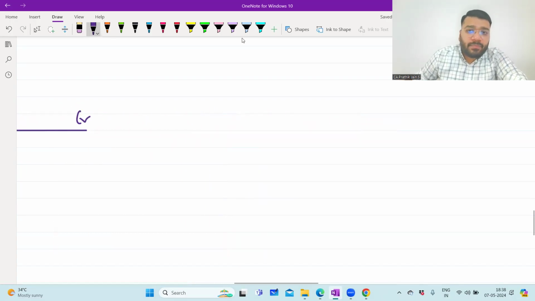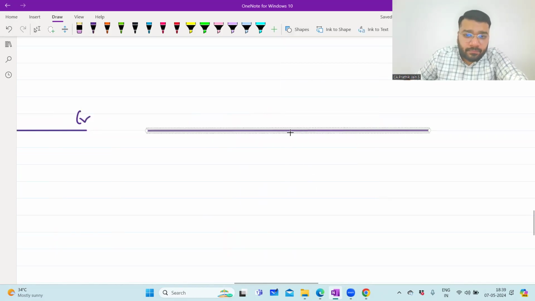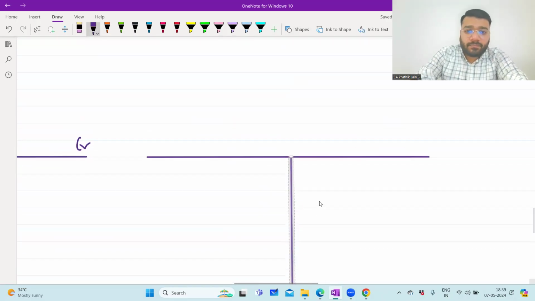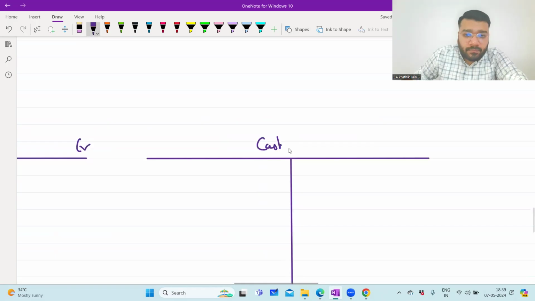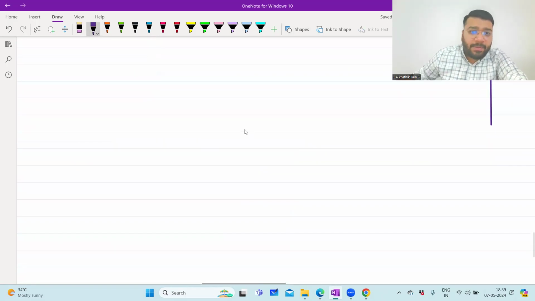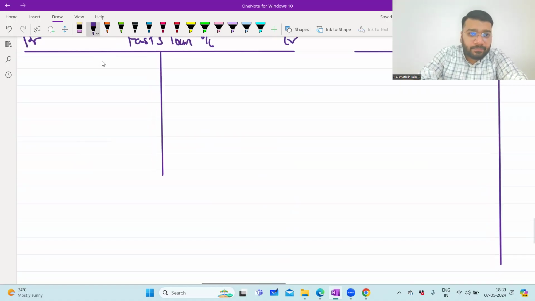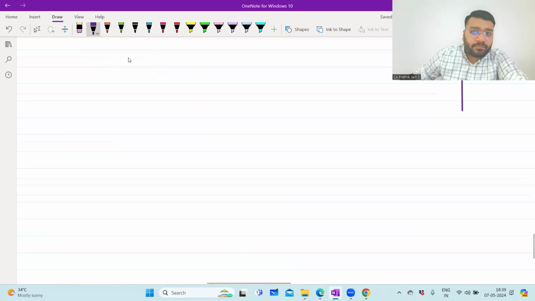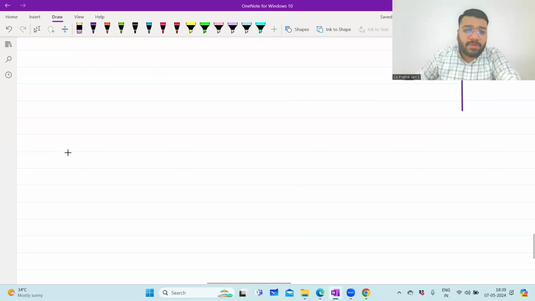Then cash account. Then capital account. You can do one after the other, guys. Four ledgers, one after the other.